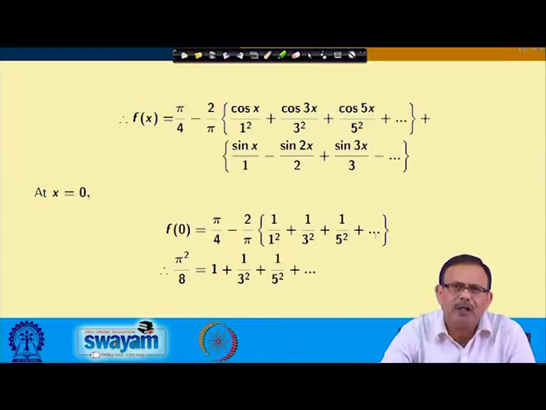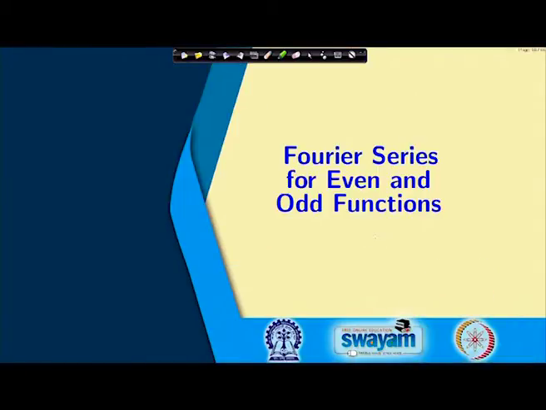In this way, whenever I have a function, I can express the function in terms of a sine series or cosine series, which we are calling the Fourier series, and from here we are also finding the value of some finite series. And now, let us see the next one, that is Fourier series for even and odd functions. What happens for the case of even and odd functions?